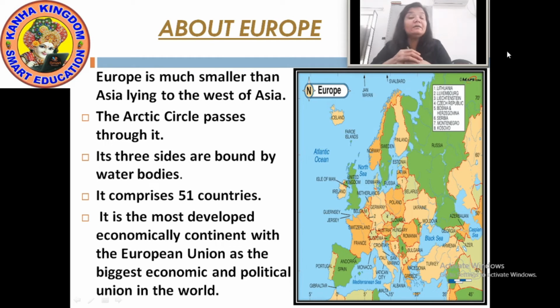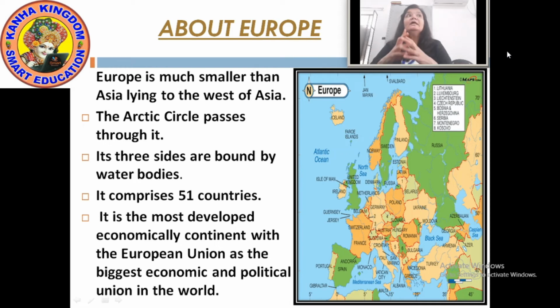Now, how many countries are there in Europe? Europe comprises 51 countries.